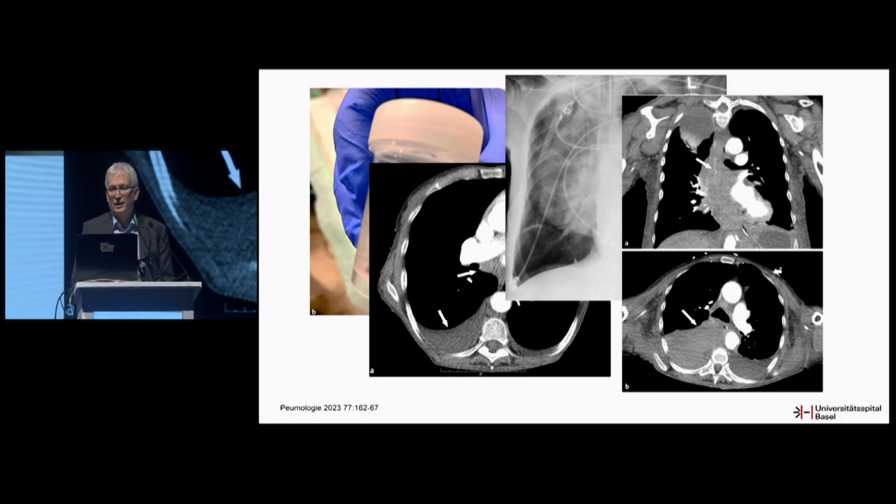So it's a technique, and not a lot of relevant complications were described so far, but there may be complications if you do it in the wrong way and you hit vessels within a lymph node, or if you are not very controlled where your cryoprobe is when you take your biopsy.